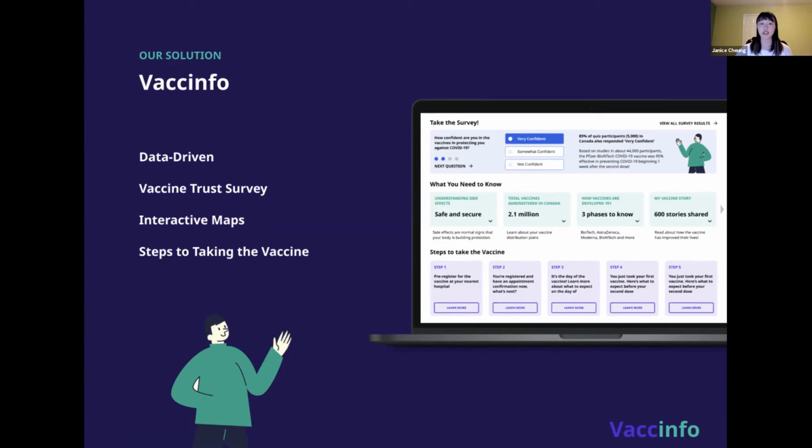The second one is the vaccine trust survey, which gathers data about how people are feeling about the vaccine. We also integrated interactive components like an interactive map, which are built in to engage users around the web platform. And the last one was really a step-by-step process to guide users through how to take the vaccine.